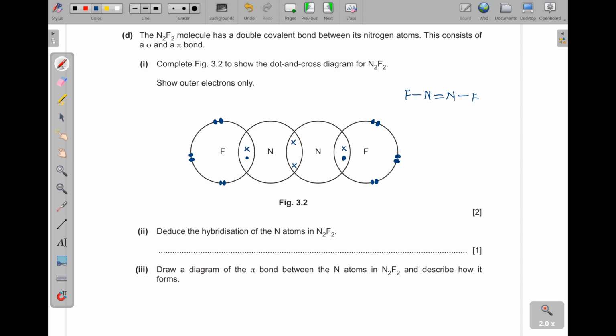Okay, let's count the 5. Let me repeat this one. There is 1 here. This is a second one, this is a third one. Then we must have a 4th one here and a 5th. The same to this one: 1, 2, 3, 4, 5. But now they are sharing. So if they are sharing, then I need to put one here and then another one here. So there is a pair and then a pair there. So that is how it is going to be. Put a pair here and then there.